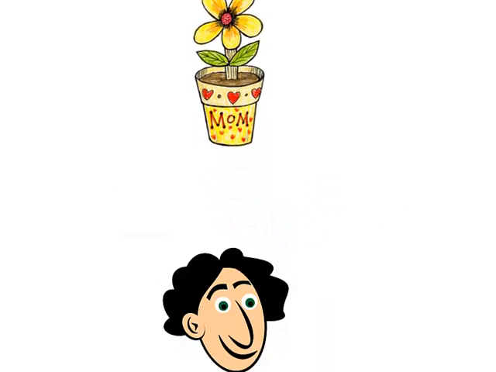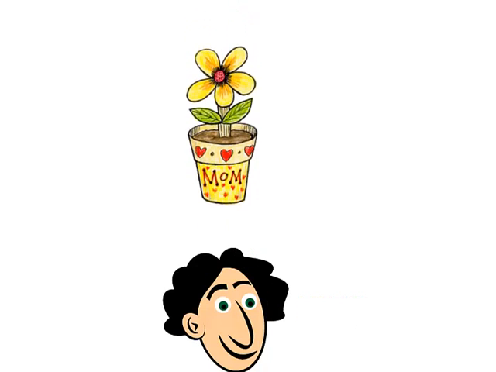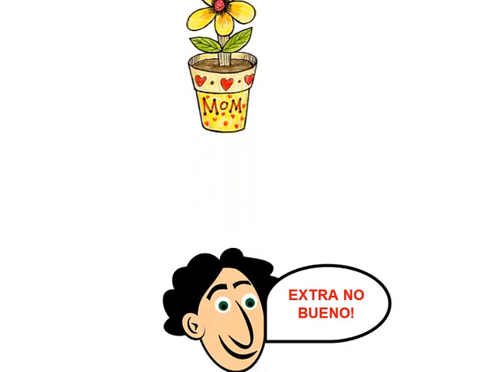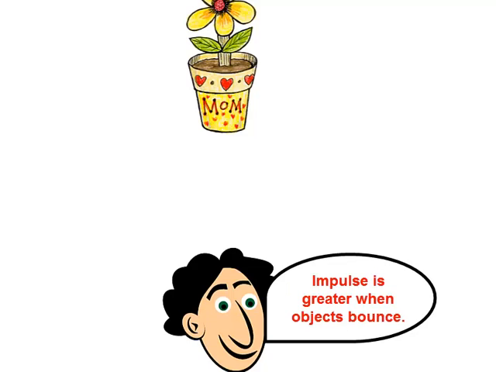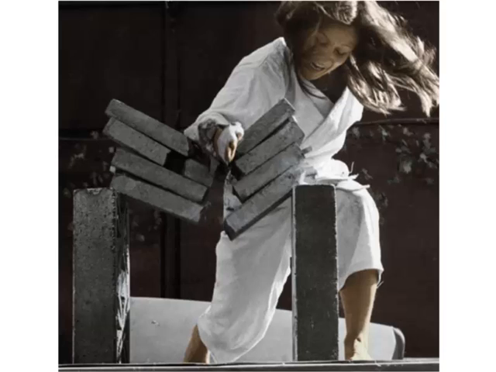If the flower pot falls from a shelf onto your head, you might be in trouble. If it bounces from your head, you may be in more serious trouble because impulses are greater when an object bounces. Increased impulse is supplied by your head if the pot bounces. The karate chopper imparts a large impulse to the bricks in a short time and produces considerable force. Her hand bounces back, producing as much as twice the impulse to the bricks.